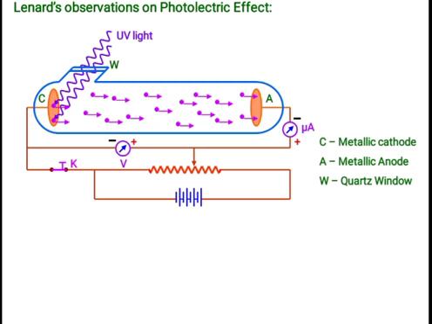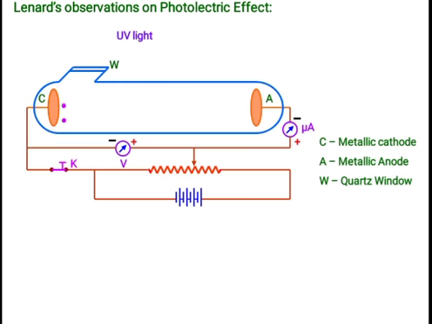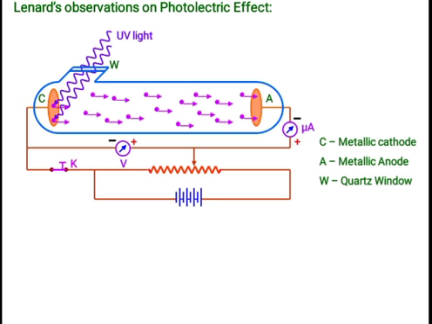Where will they move? They will move towards the anode. Then we come to know how much current is produced. That current is called a photoelectric current, and the electrons which are emitted from the cathode are called photoelectrons. These pink colored spheres indicate the photoelectrons.